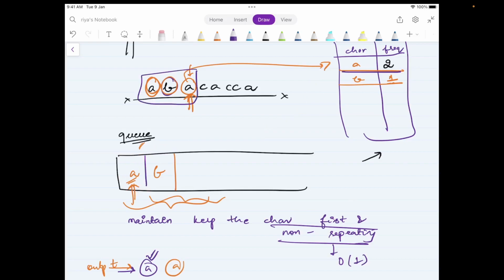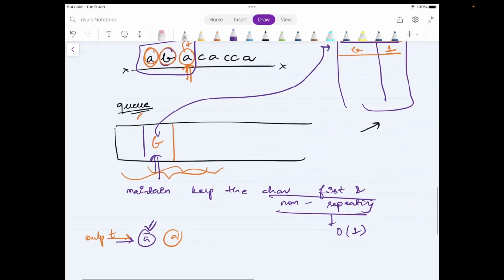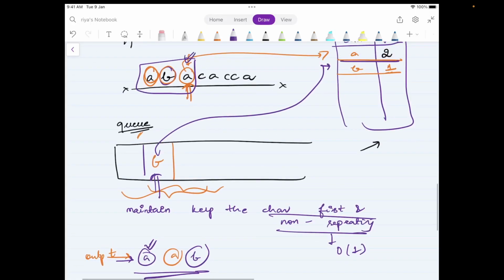I will check the element at the front of the queue. The element at the front of the queue is A and its frequency is 2. So this cannot be the answer. Remove it. Now, B is the character at the front of the queue with the frequency 1. So this is first and non-repeating. So for the answer so far, ABA, the answer is B. All right. Now let's move forward.